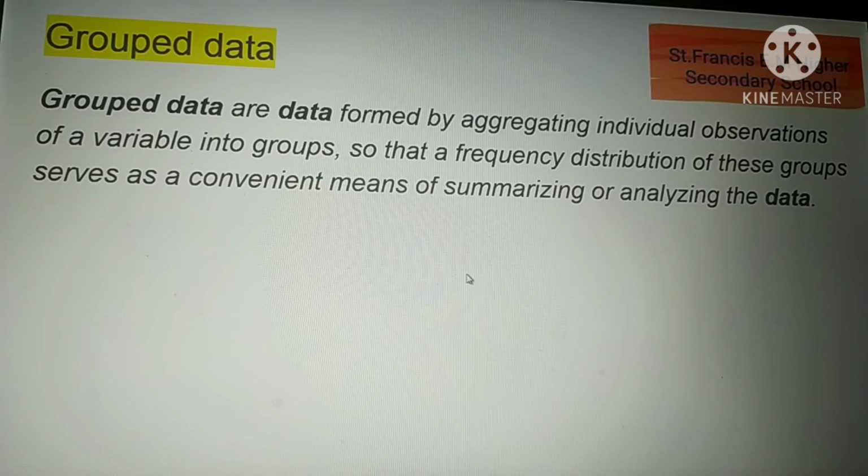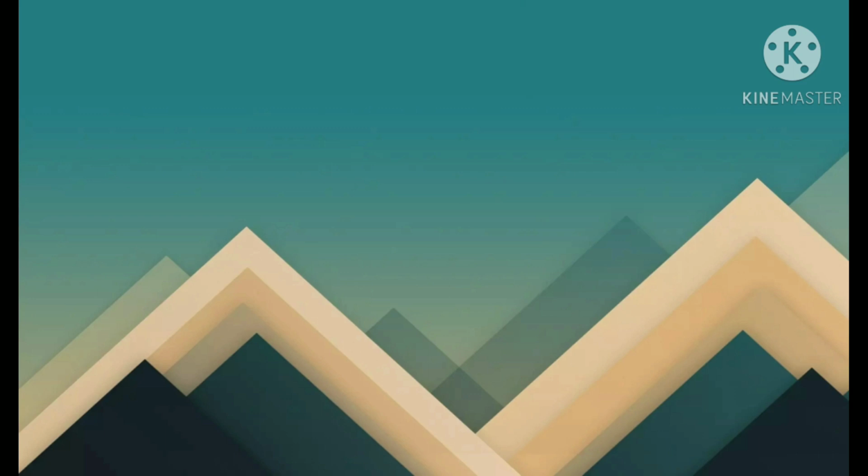If we take 4 groups like this, this data is called grouped data. You can understand grouped data better while constructing frequency distribution tables. In the next class we will see this.